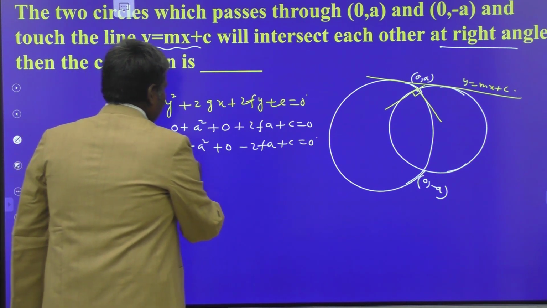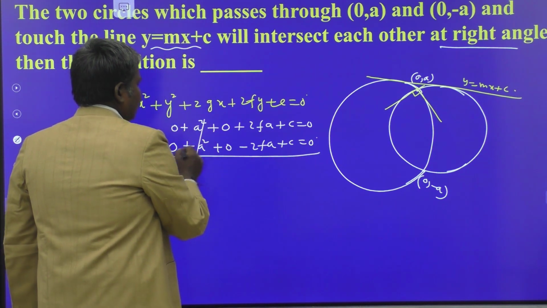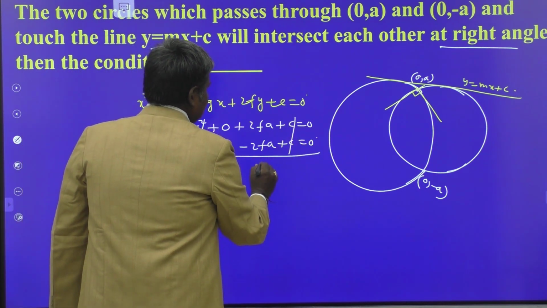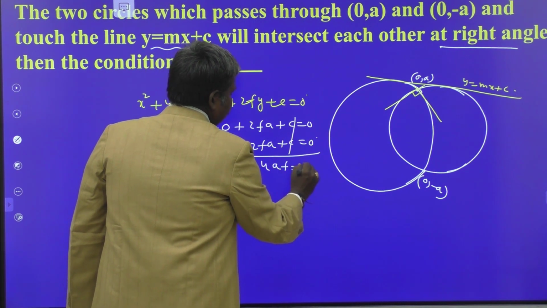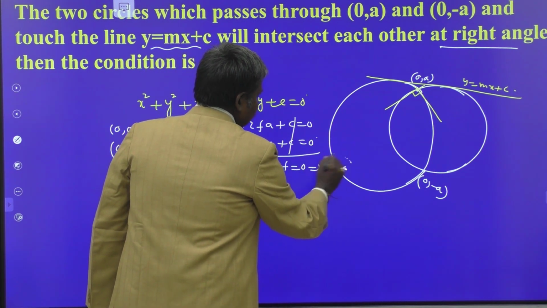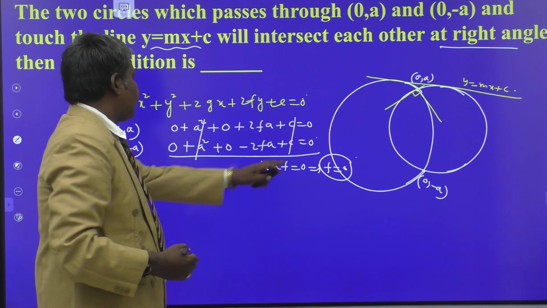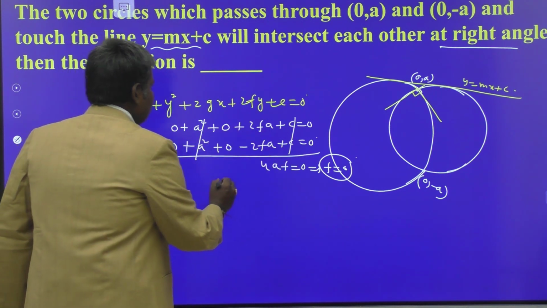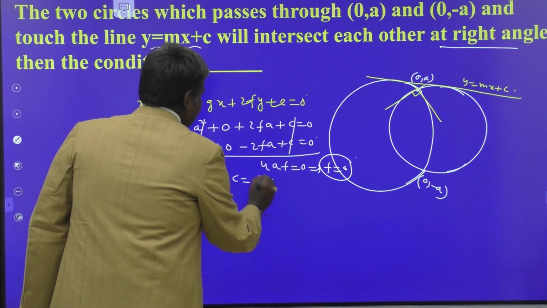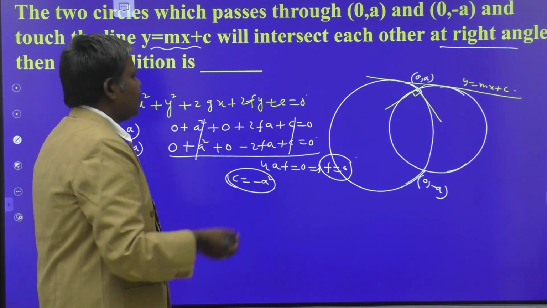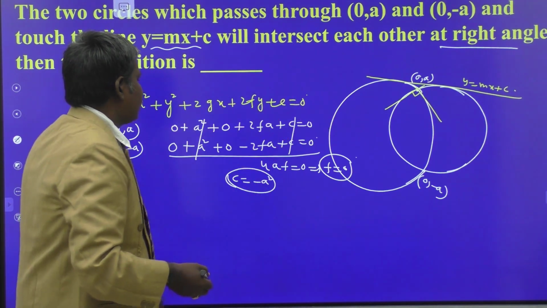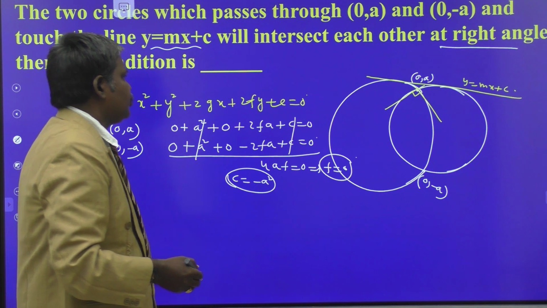By subtracting, what do you have? A square gets cancelled, c gets cancelled, 4af is equal to 0. Immediately we have f is equal to 0. Substitute f is equal to 0 there, we get c is equal to what? Minus a square. So the equation of a circle passing through (0, a) and (0, minus a) is of the form what now, my dears?